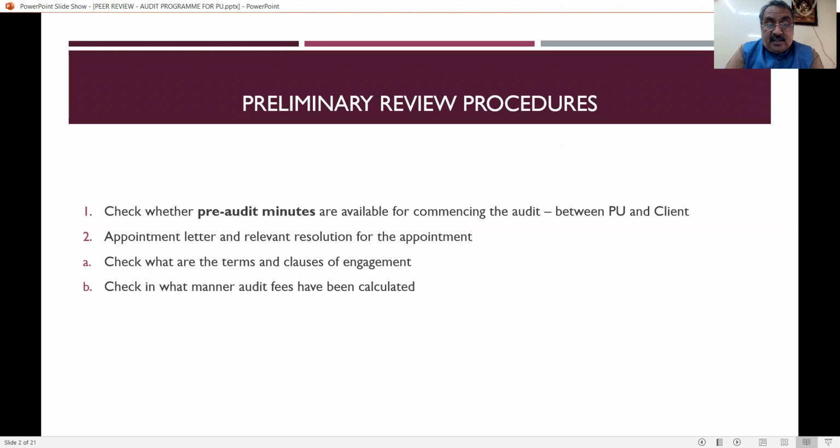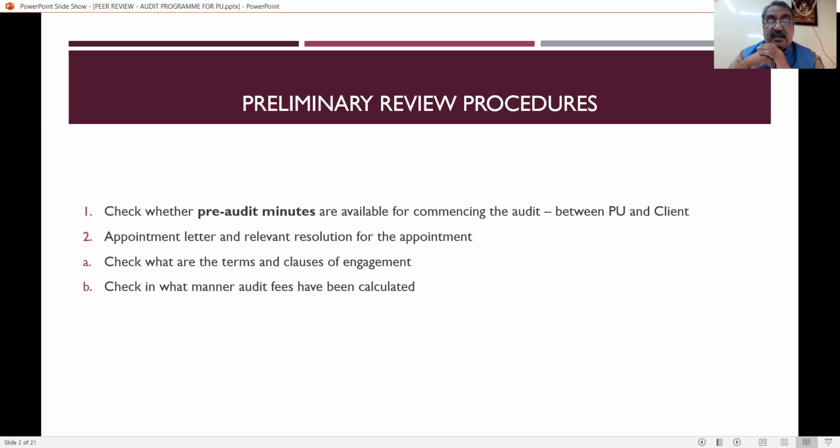The first point is to check whether the pre-audit minutes are available for commencing the audit. So it is a duty of the peer reviewer to see whether the practicing unit has got pre-audit minutes, and that has been entered between the practicing unit and the client. Then before commencement of the audit, the client has to give the appointment letter. So whether the appointment letter has been received by the practicing unit, it is a duty of the peer reviewer. Once again, he has to verify all this.